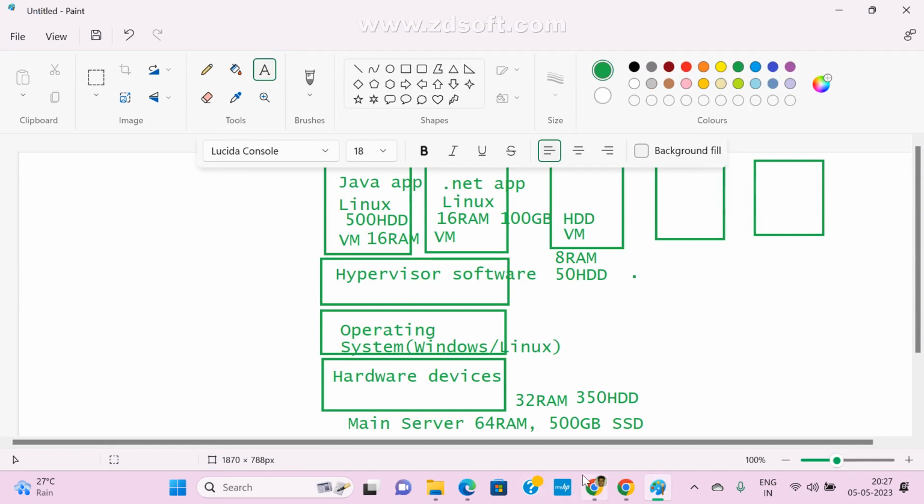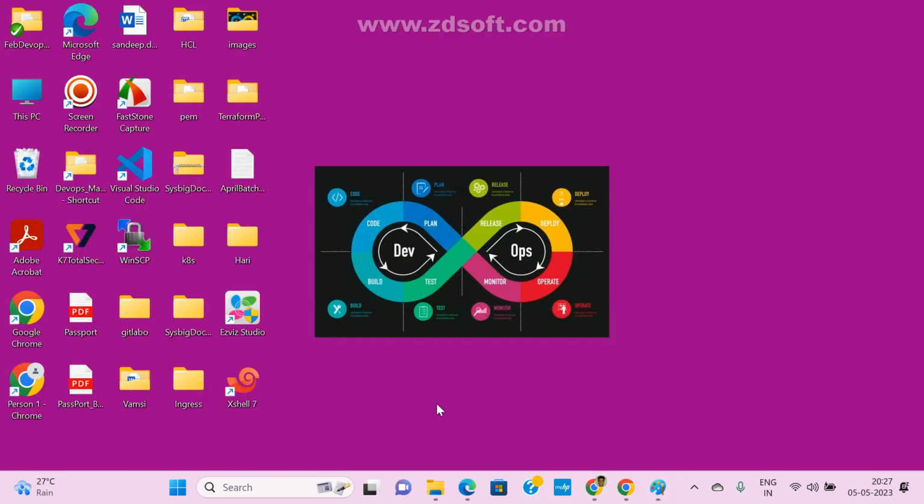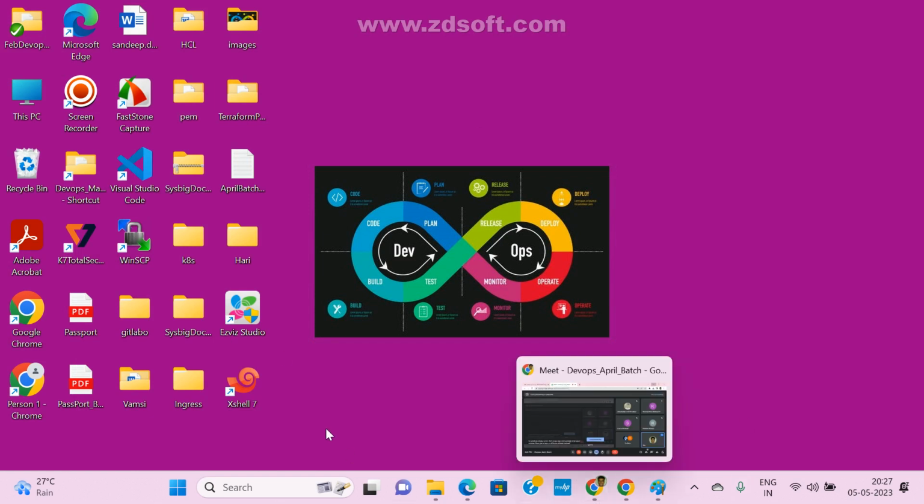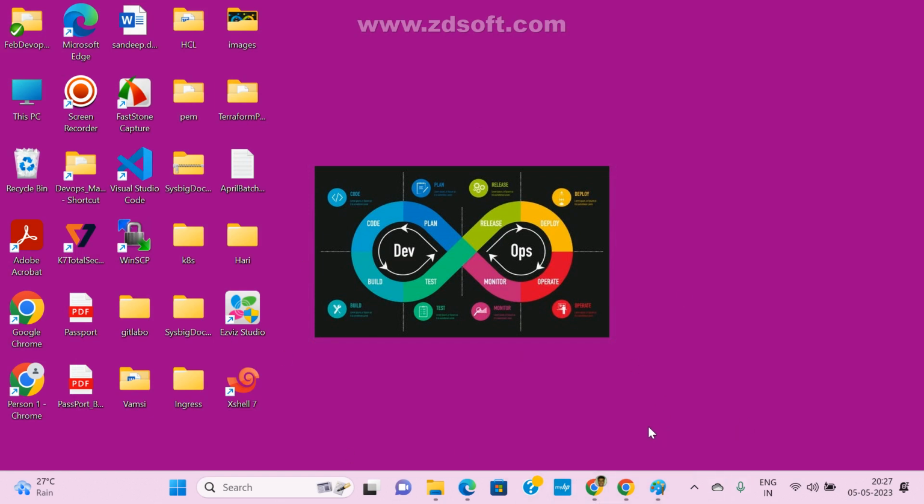So this is nothing but dual operating. Right now I have only one operating system. Sir, I want to install a Linux machine, so how to install it? Yes, sir, we can install. Right now I have 16 GB RAM and a 500 GB hard disk. If I need one more operating system or VM, operating system or VM both are the same, don't confuse here. First I need to install hypervisor software, that is VM software, and with the help of that we can install one more operating system, whatever you want. That is possible, but it will work very slowly. Performance wise, it is very slow.